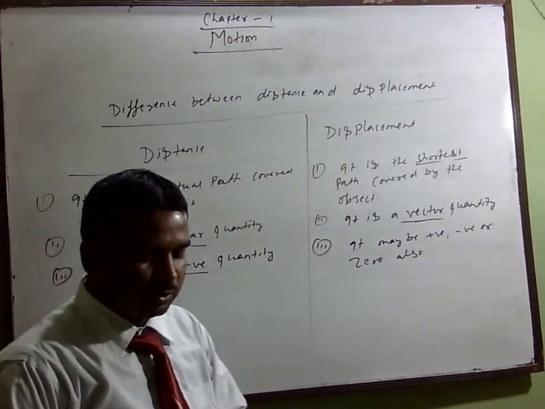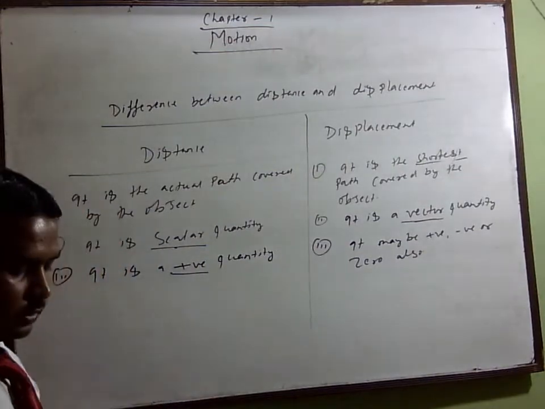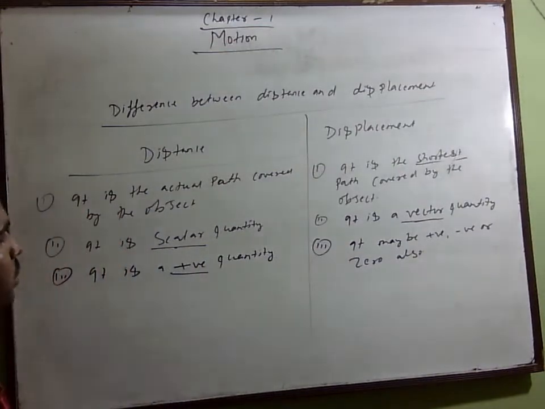Another points you can write these ones. Very good. But the question is, what are scalar and vector quantities? What will you write?